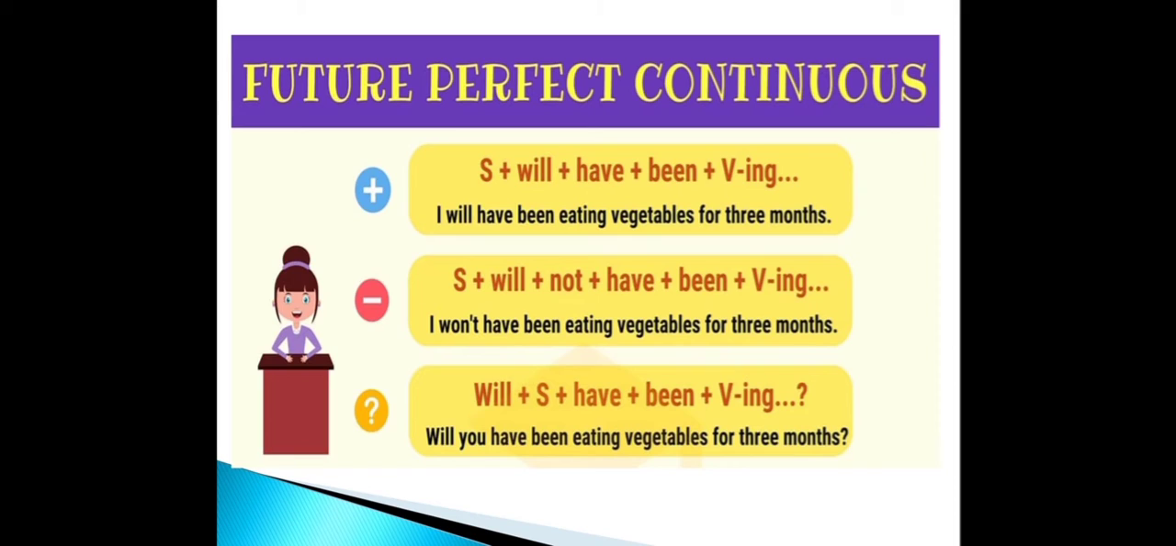Now let us look into a negative sentence. Subject plus will plus not plus have plus been plus the ing form of verb, and then you put the object. For example, I won't have been eating vegetables for 3 months. If it is an interrogative sentence, you put will plus the subject plus have been plus the ing form of verb, and then you put the object. Will you have been eating vegetables for 3 months?